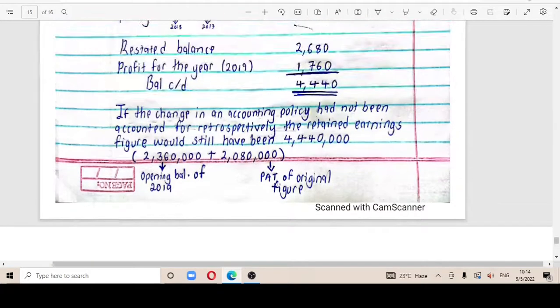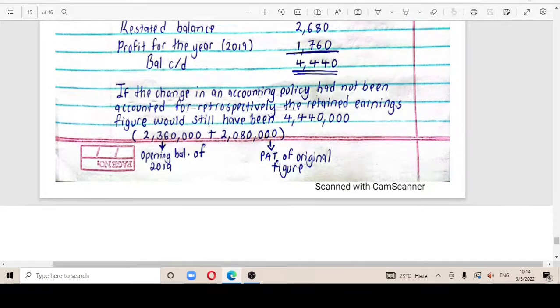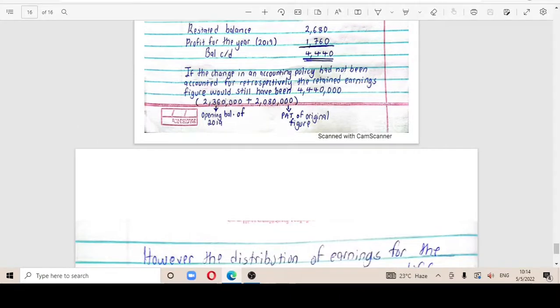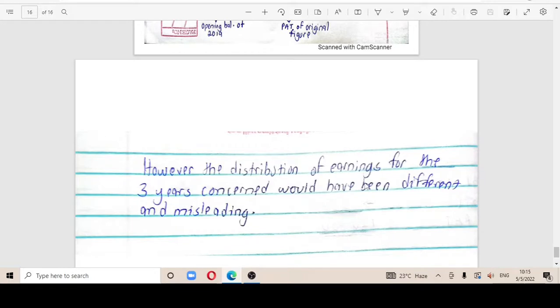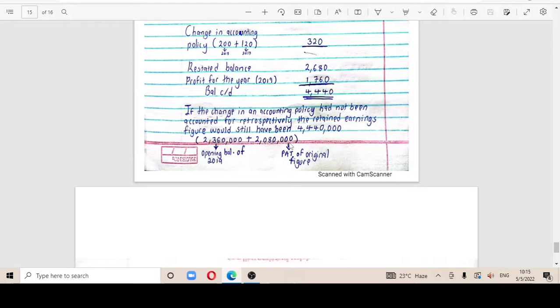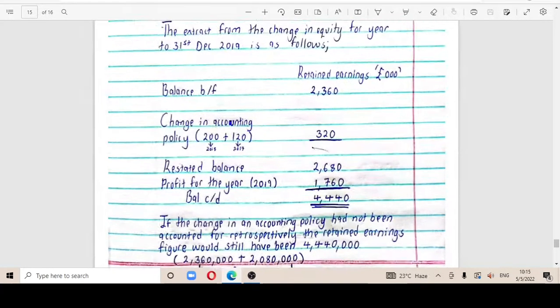But this is just to help you prove your answer, to check whether it's correct. If you just add this and this and get the retained earnings, the distribution of the earnings for the three years concerned would have been different and misleading. That's why we do not just add them like this and get a straight figure. We must show whatever we have worked out previously to land at this figure. This figure is just a way of proving that you're doing the correct thing.